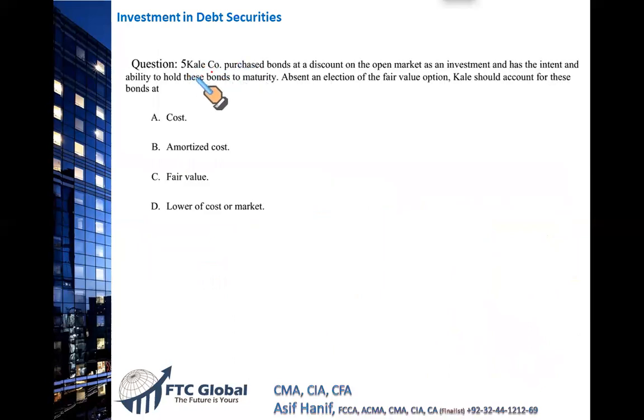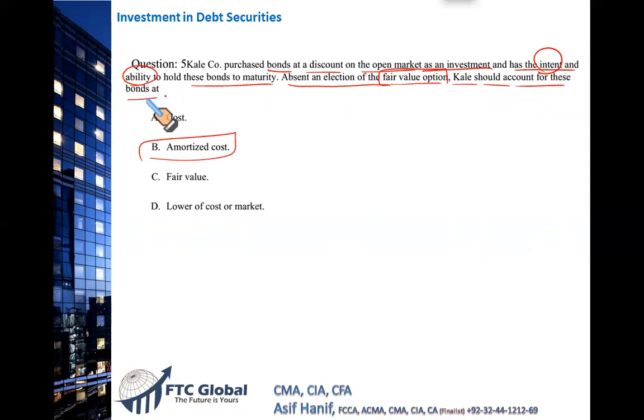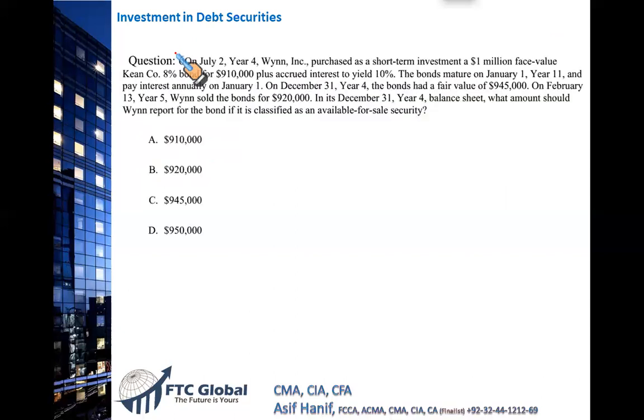Next, KL company purchased bonds at a discount on open market as an investment and has the intent and ability. You have both things, intention and also the ability to hold these bonds till maturity. So you want to have the interest income and the principal by the time the bond matures. Clearly, this is the intention to hold them till maturity. And held to maturity securities are reported at the amortized cost, absent an election of fair value option. There is no FV option exercise. KL should account for these bonds at amortized cost because the company has the intention as well as the ability to hold on to these bonds till they mature. So you are going to report them at the amortized cost. That makes B the correct option. Next.